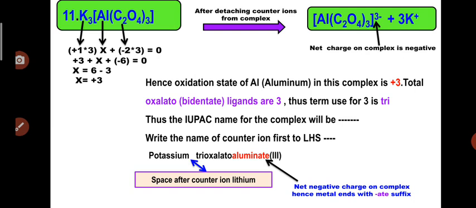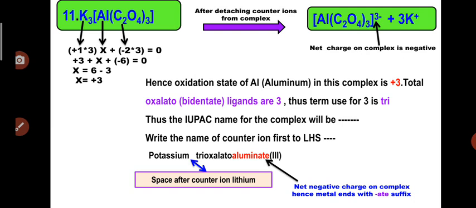Now what is the important point? You can see the purple arrow, which shows the counter ion detaching from this complex. So there will be a net negative charge on this complex, which will become Al(C2O4)3 3-. Whenever there is a net negative charge on the complex, what is the rule we discussed in the previous video? The metal name ends with the suffix -ate. That is the rule when the complex has a net negative charge.